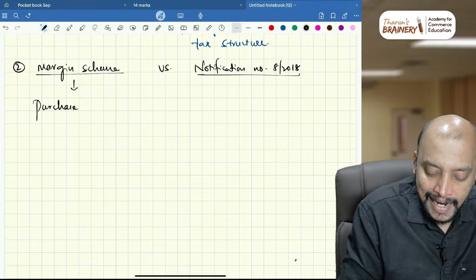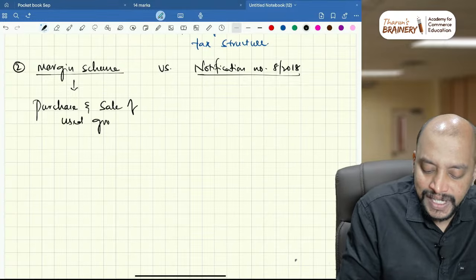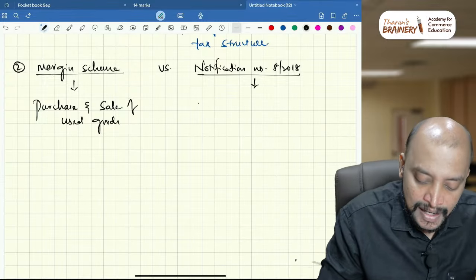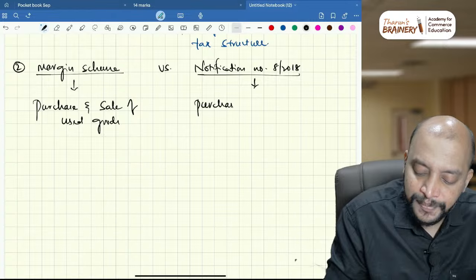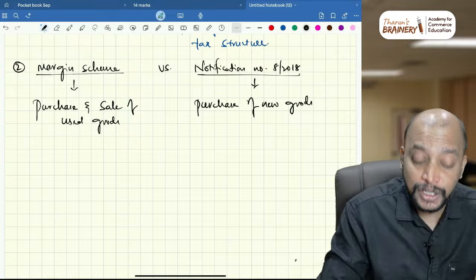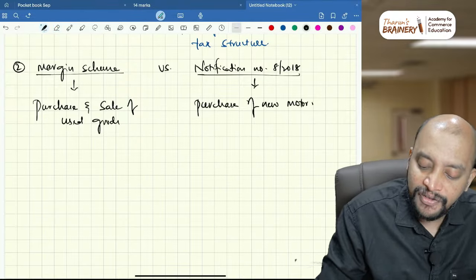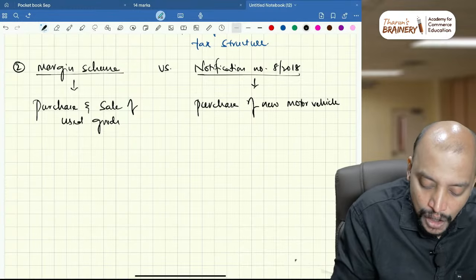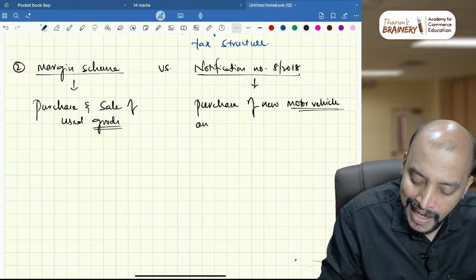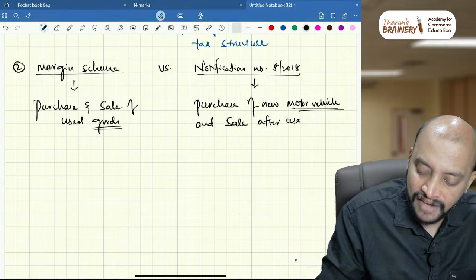But Notification 8 of 2018 is applicable for purchase of new goods, and that too only new motor vehicles. Here it is for all goods, whereas here it is only for motor vehicles: purchase of a new motor vehicle and sale after use.